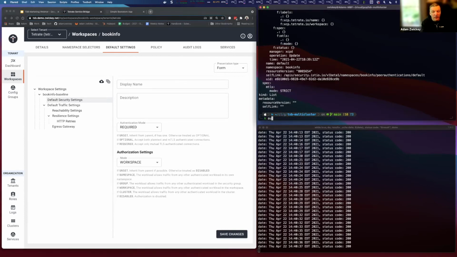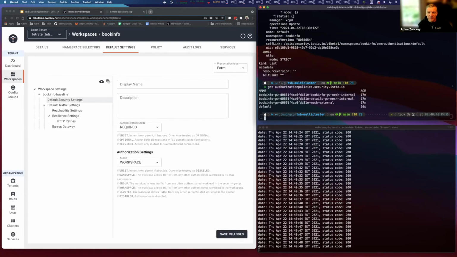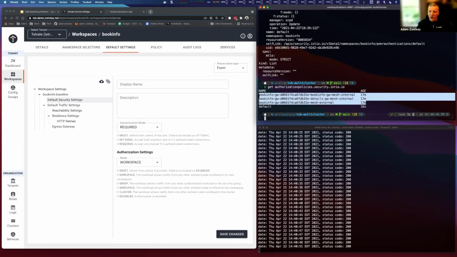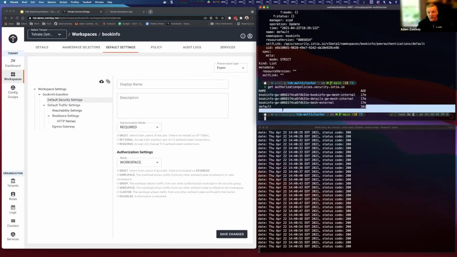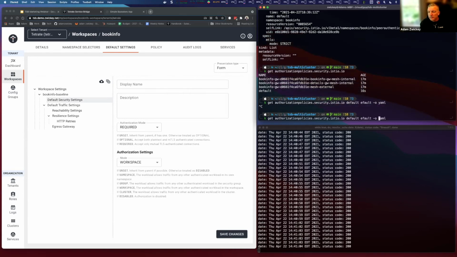And so if I look at now my authorization policies, we'll see we now have an authorization policy that got pushed out just a second or two ago. We have some default stuff that links all my gateways, but this default one came 16 seconds ago. And so let's just take a look at what that looks like, and then we can wrap up and conclude. That didn't work as I expected.